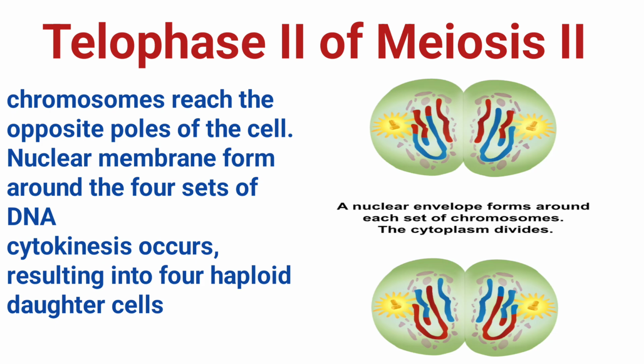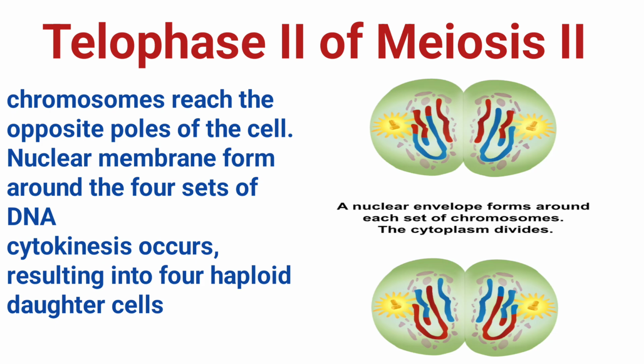None of the four cells are the same as each other or the parent. And that's how you can go from one blueprint to four unique possibilities. In males, the four cells become sperms, and in females, one becomes a large egg, that's the ovum, while the others are polar bodies. Meiosis is the reason why life is a constant shuffle and never repeating the same hand twice.